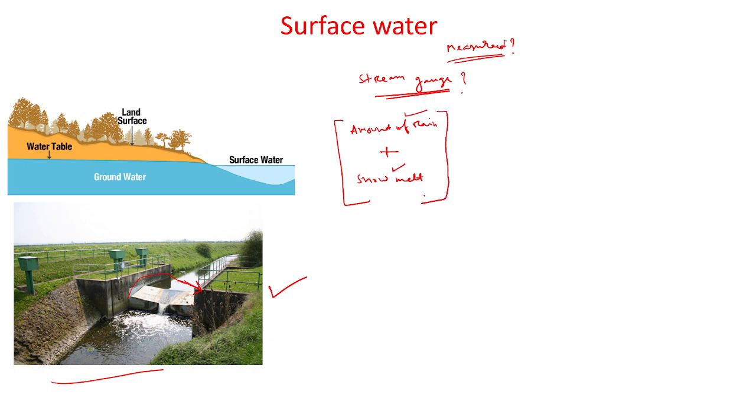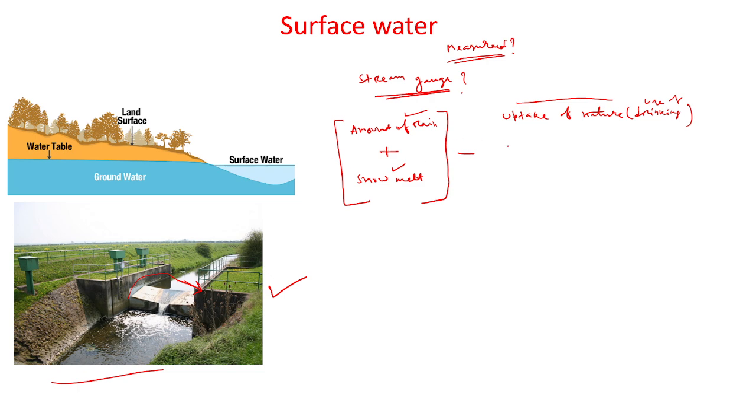So this one minus the uptake of nature. Uptake of nature means merely the drinking or use of the surface water. Let's say the drinking by the animals, or in some areas human beings also.